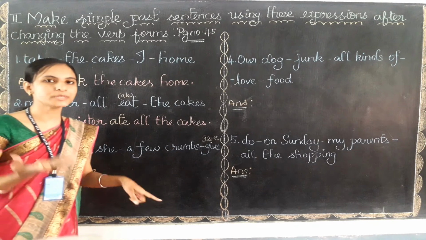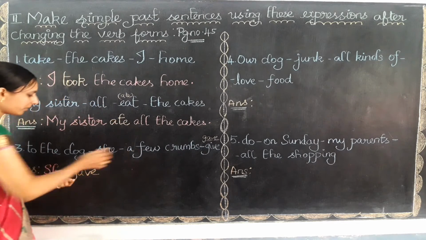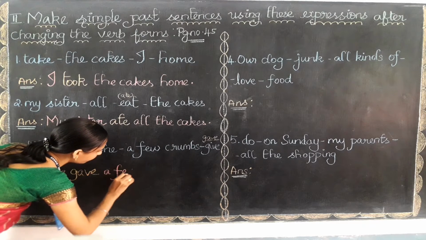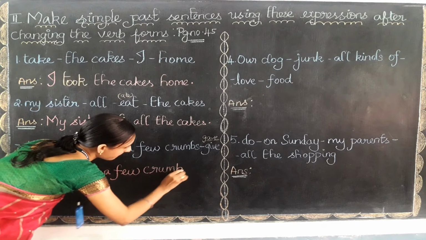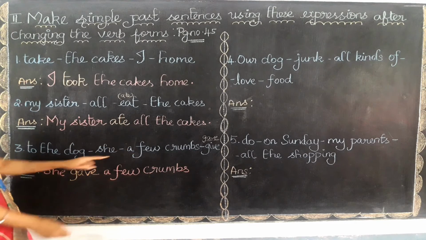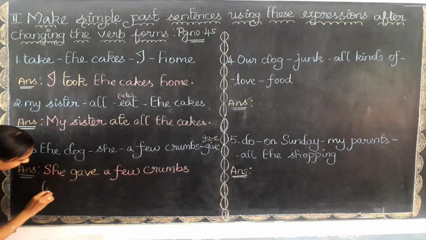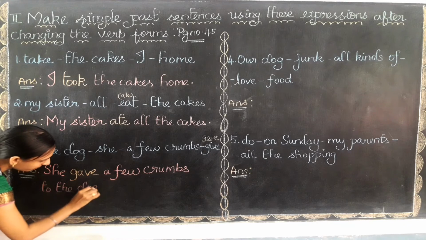A few crumbs means what I said? Yes, pieces, small pieces. A few crumbs. Then to the dog.